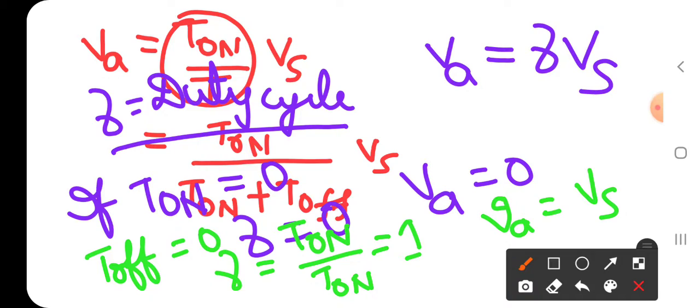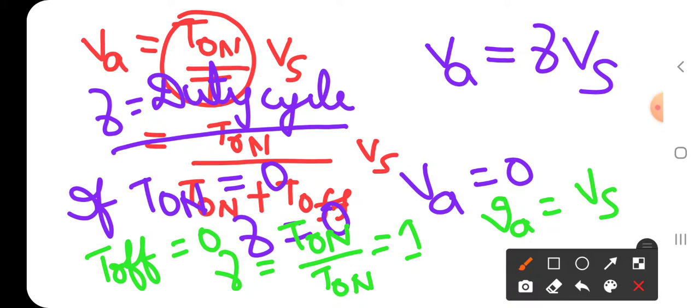So we have the variation in the output voltage from 0 to Vs. As the maximum output voltage is Vs and the minimum output voltage is 0, and it never gives an output voltage more than the input voltage, this chopper is a step down chopper.